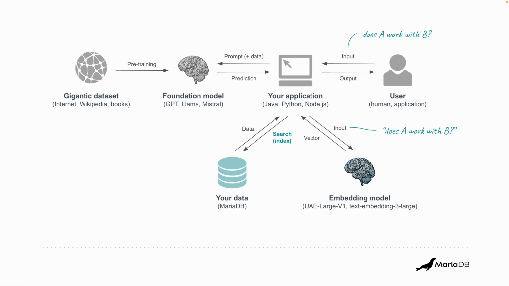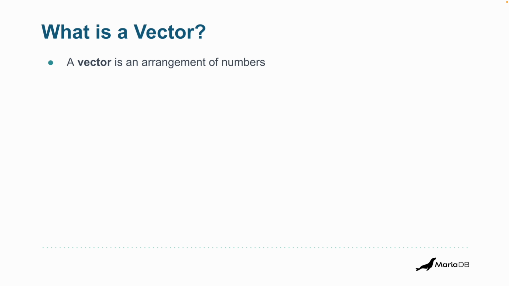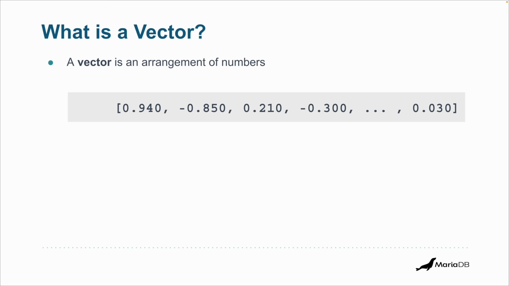So we're talking about vectors here. Let's see what they are. A vector is simply an arrangement of numbers like this. So floating point numbers. In AI, they are called vector embeddings or simply embeddings. And an embedding is something that encapsulates semantic meaning about something.